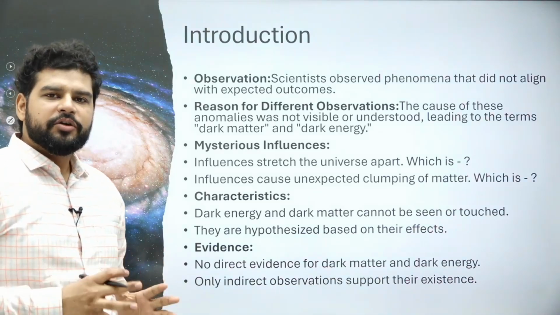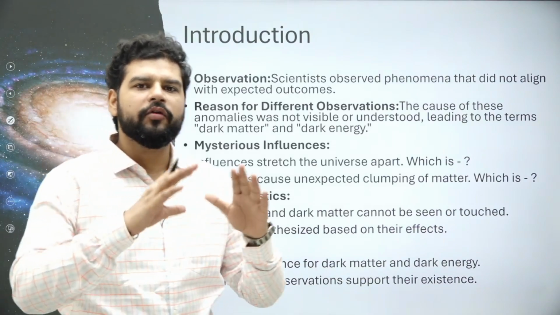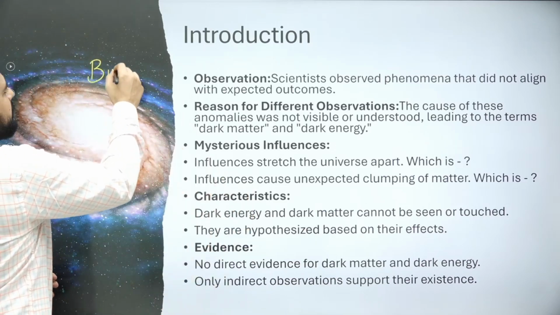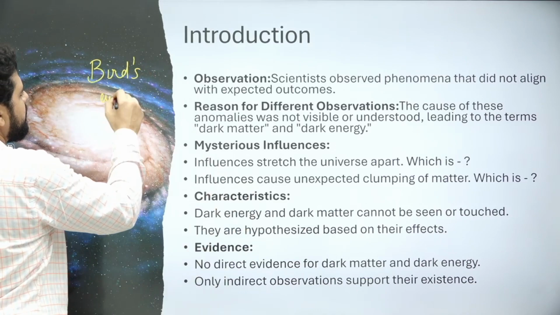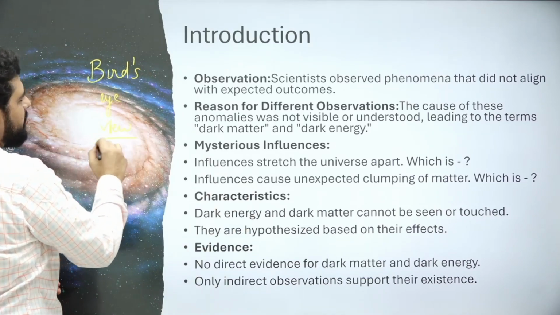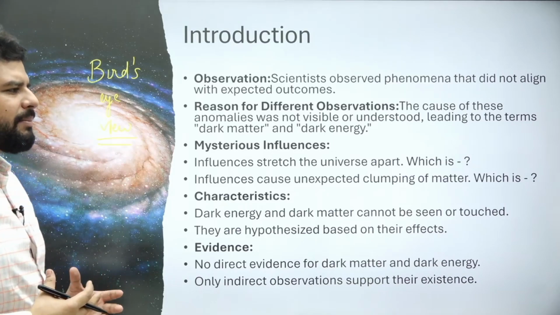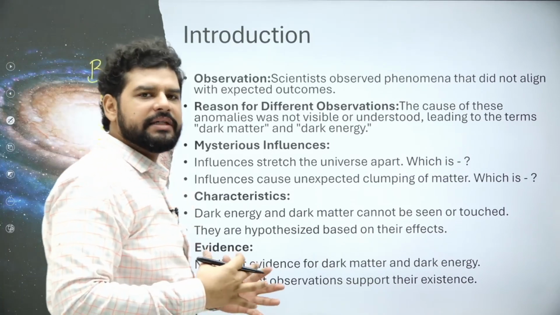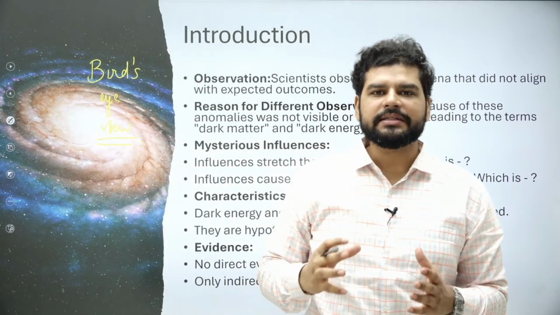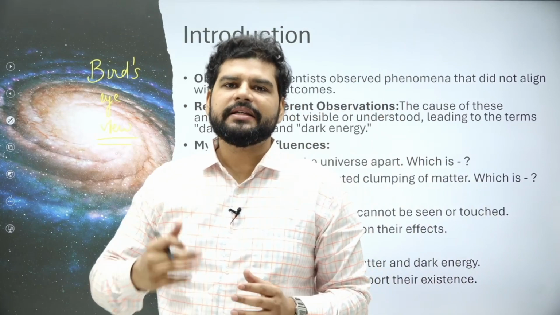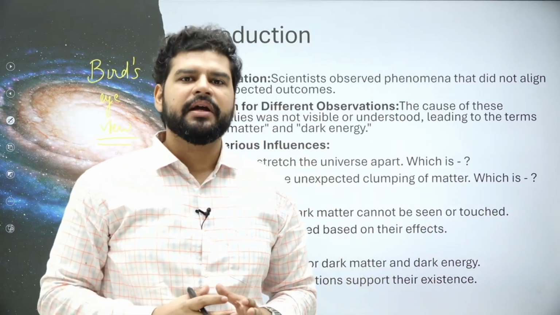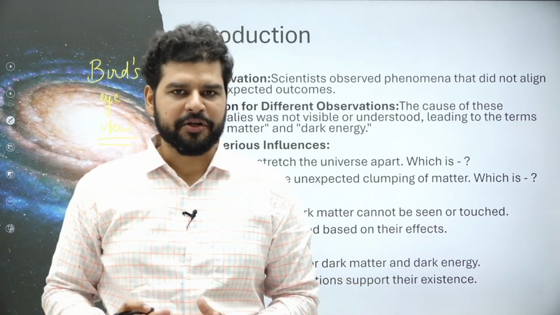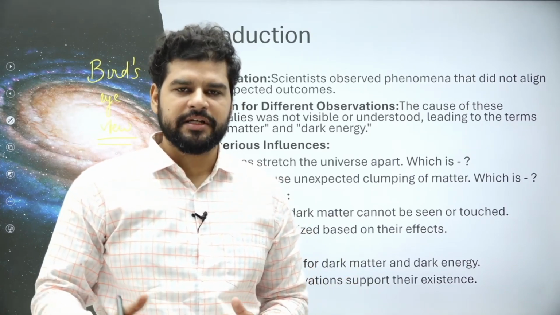So in the introduction, we need to understand the overall scenario, a bird's eye view. Scientists were making observations around the universe. They saw that some things were happening, but they could not understand the reason for it. So they theorized that something exists and affects the universe in some manner. I am not being very particular because we are going to see those things one by one.